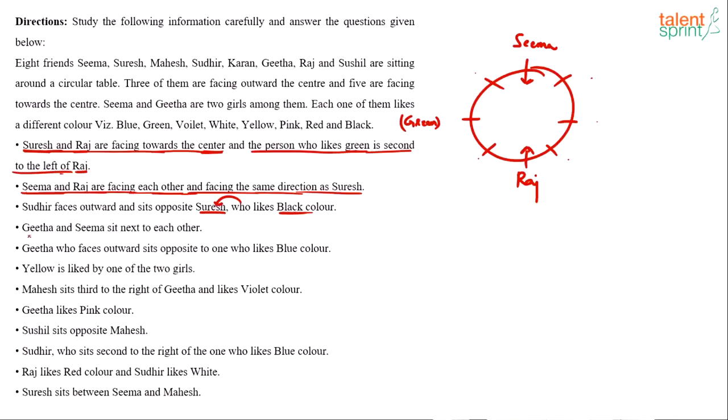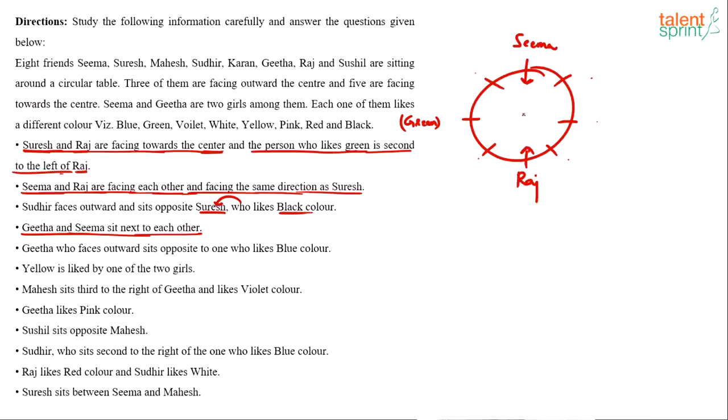Geeta and Seema sit next to each other. This means Geeta and Seema are neighbors. So Geeta can either be on the left of Seema or on the right of Seema. Then he says Geeta, who faces outward, sits opposite to the one who likes blue color, and then Geeta likes pink color. So I guess fixing Geeta is important here because that will help us connect with other points.